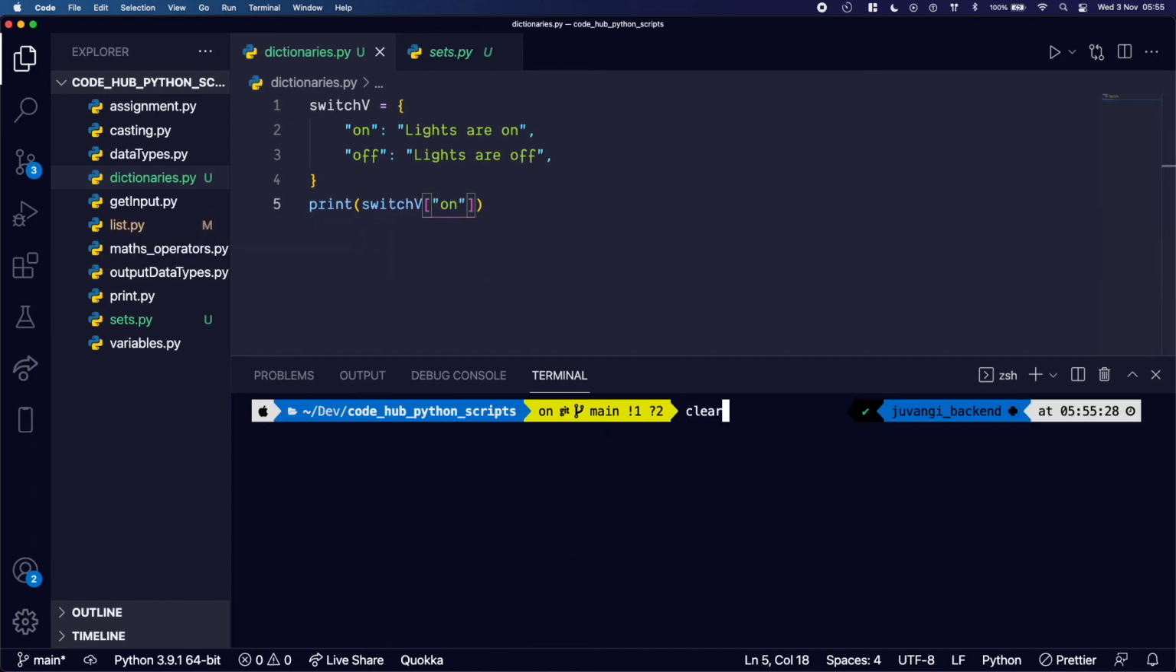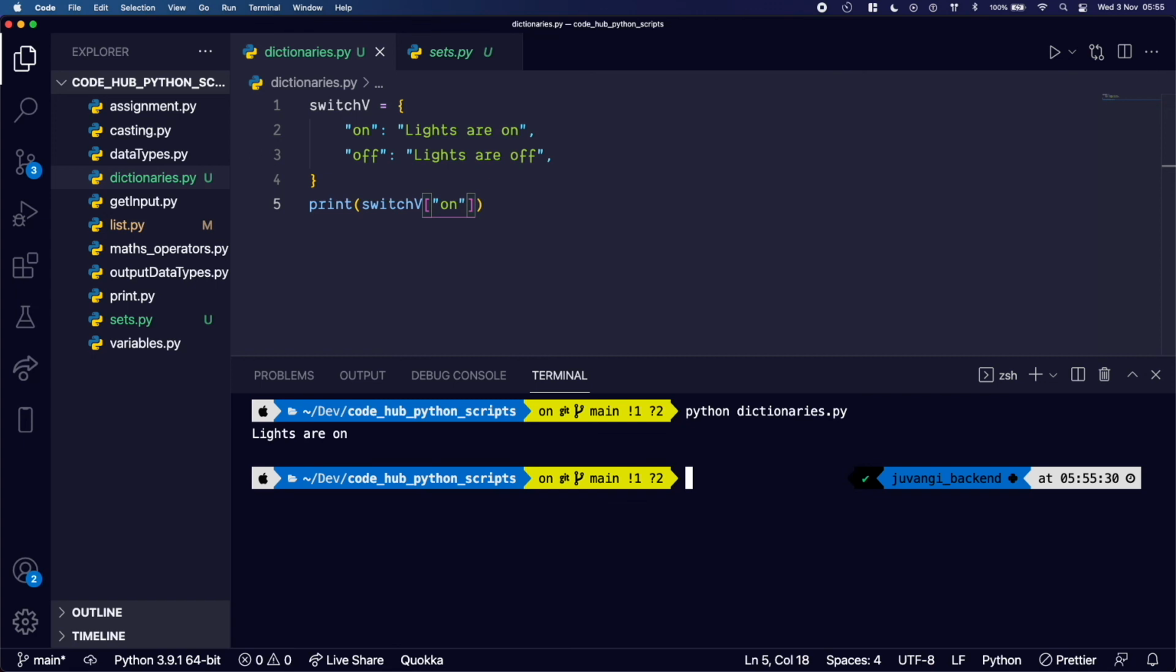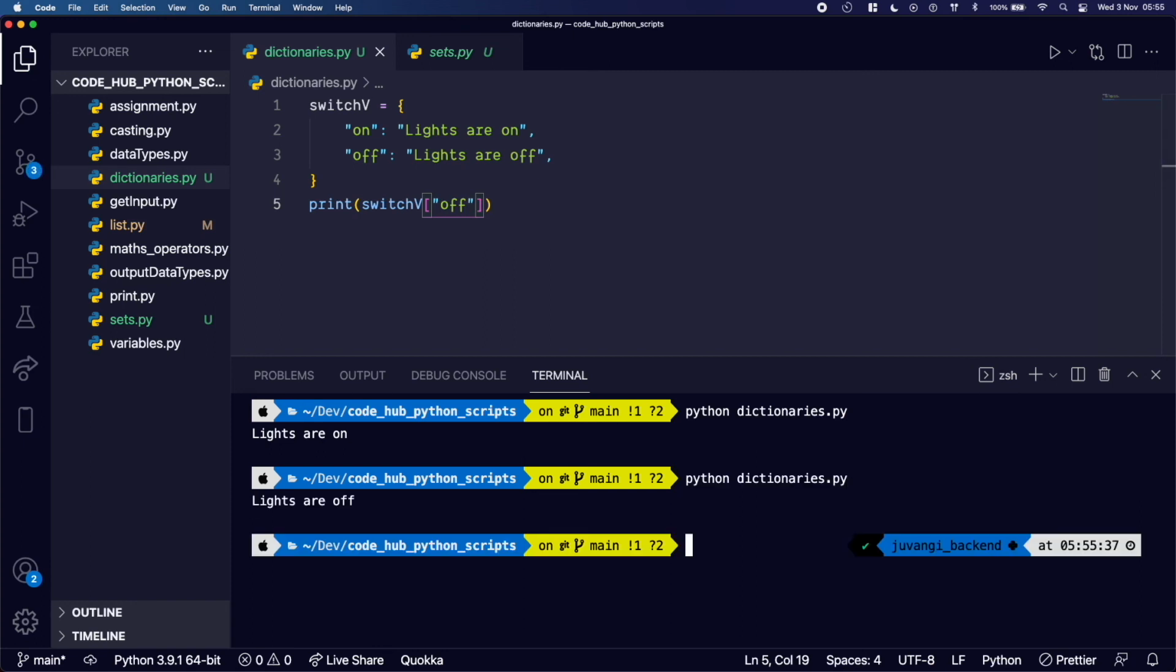When I run my script, lights are on, and when the user puts off, lights are off. Now what we are doing here is we are using this key to access this value. So let's not forget, dictionaries can hold different types of data types. So I can have a dictionary having